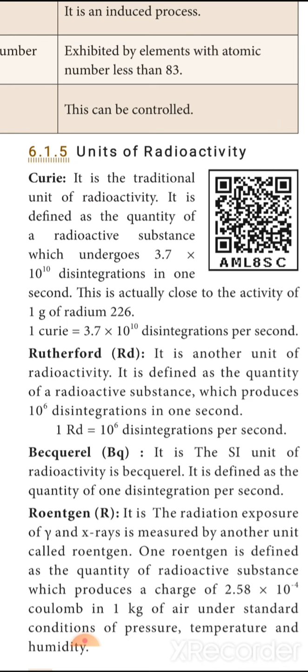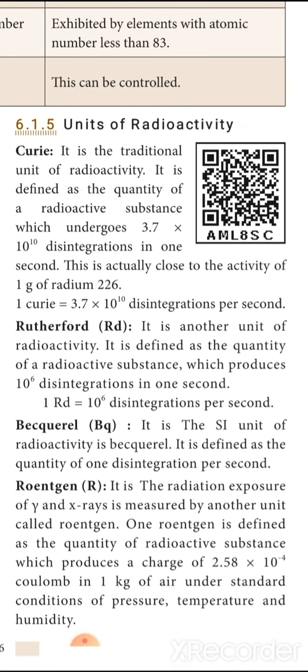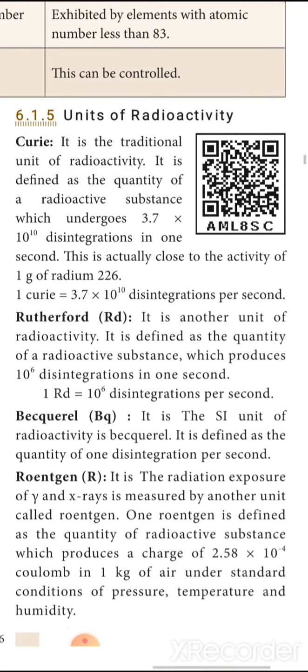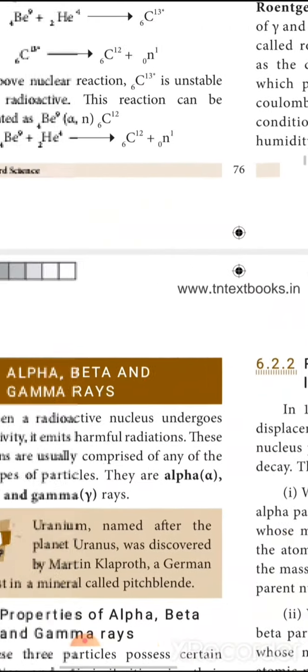Roentgen: the radiation exposure of gamma and X-rays is measured by another unit called Roentgen. One Roentgen is defined as the quantity of radiation which produces a charge of 2.58 into 10 power minus 4 coulomb in 1 kg of air under standard conditions of pressure, temperature and humidity. These are all the units of radioactivity.